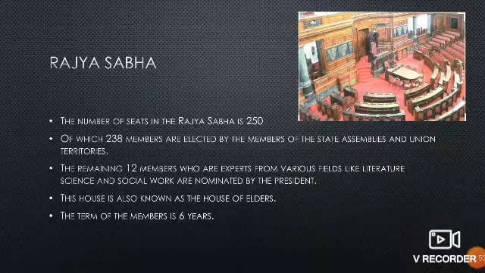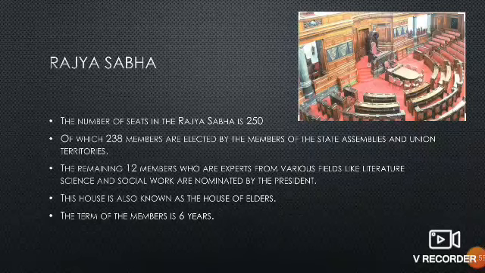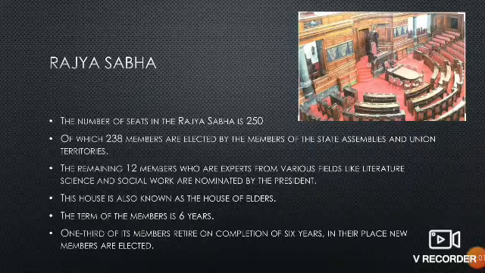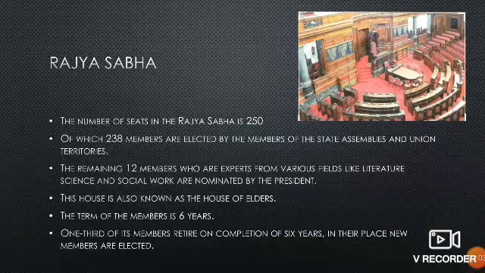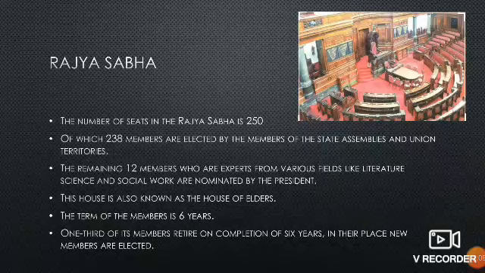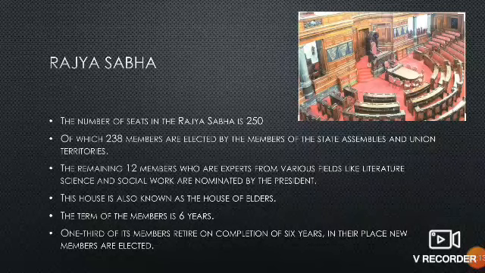If a person becomes a member of Rajya Sabha, his term of office is 6 years, he will remain as the member of Rajya Sabha. 1/3 of its members retire on completion of 6 years. In their place, new members are elected. So every 6 years when a member is retired, or even if they take voluntary retirement, in their place new members are elected. Understood?